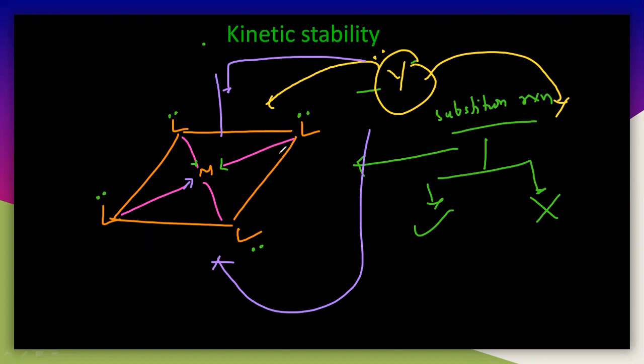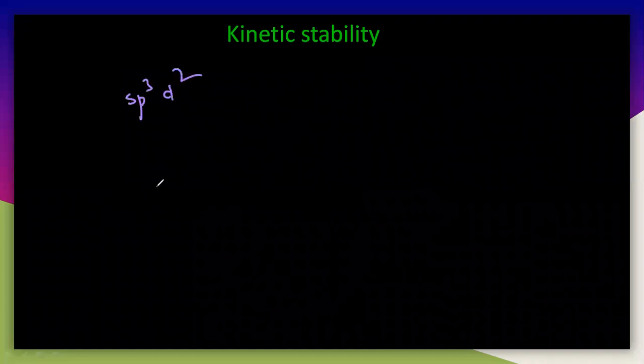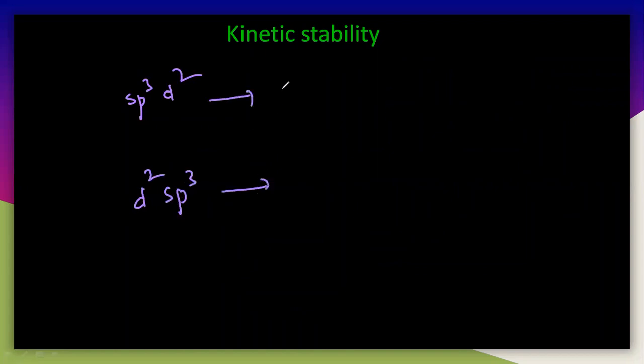According to VBT theory, you can explain this. So the square planar and tetrahedral can undergo substitution reaction, but octahedral may or may not. That is, it may happen or it may not. So in octahedral we have two ways: that is sp3d2 and the second one, d2sp3. So sp3d2 is called an outer orbital complex, and here d2sp3 is an inner orbital complex.